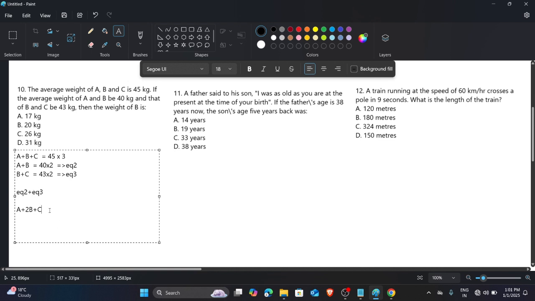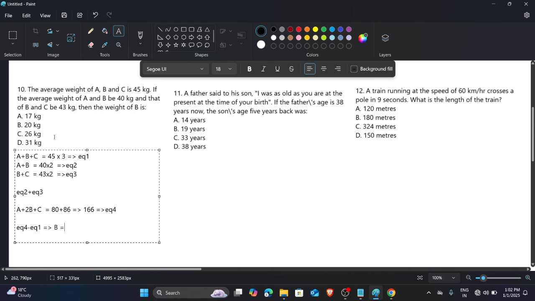So here we get 40 into 2 is 80, plus 43 into 2 is 86, which is 166. And the first equation is A plus B plus C equals 135. Suppose we consider this sum as equation 4. So equation 4 minus equation 1.